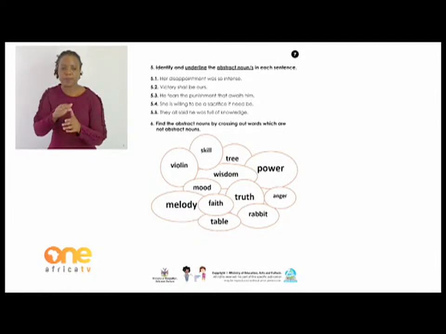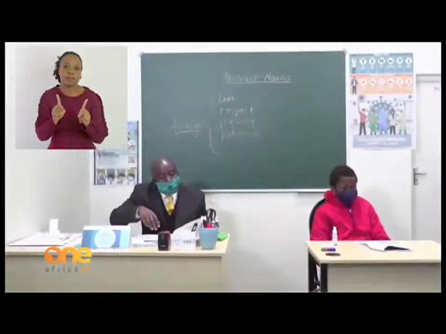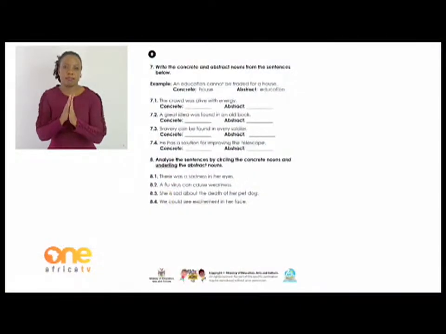For instance, a word like tree is not an abstract noun, it's a common noun. So those are the words that you cancel out. But words like wisdom, that's an abstract noun, so you don't cancel it out. Okay, boys and girls, let's move on to the next page, which is page 8.